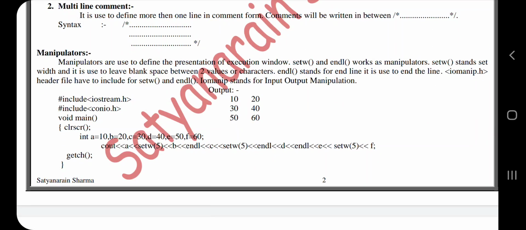Manipulators. Manipulators are used to define the presentation of the execution window. setw and endl work as manipulators. setw stands for set width and it is used to leave blank space between two values or characters. And endl stands for end line. It is used to end the line. The iomanip.h header file has to be included for setw and endl. iomanip stands for input output manipulation. Output of manipulators is given below.